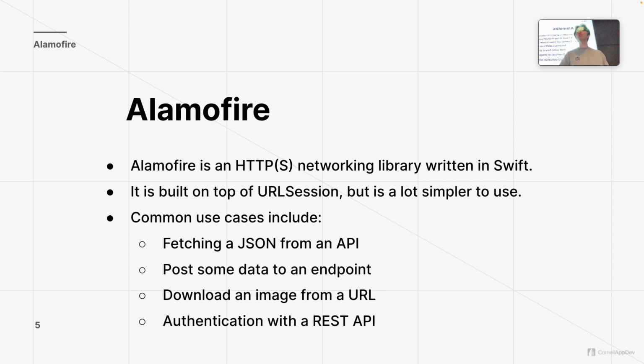In Swift, there are many ways in which you can implement networking. You can use a built-in Swift thing called URLSession, but that's a little bit complicated to use, especially for an intro-level course. So we decided to use Alamofire, which makes it a lot easier to use. And what does Alamofire do? Well, it allows us to do whatever we want it to do, right? You can create HTTP requests to fetch some JSON. You can pass data to a backend. You can also download an image, and you can also do authentication with it as well.